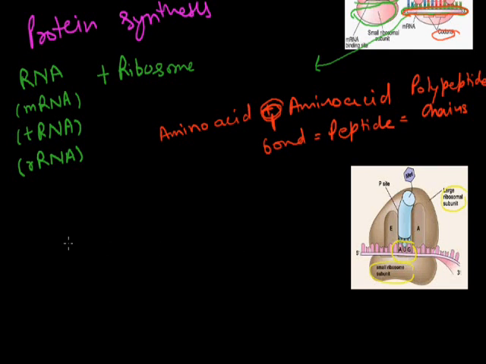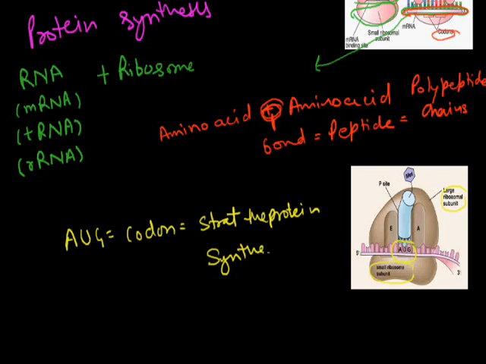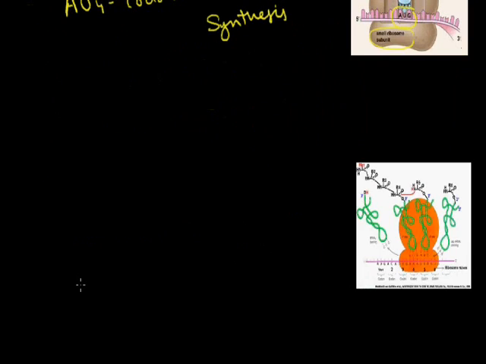This AUG is responsible for initiation of protein synthesis. It is the codon which starts protein synthesis in a cell. This codon codes for the amino acid methionine. Methionine is the amino acid which initiates the protein synthesis here.